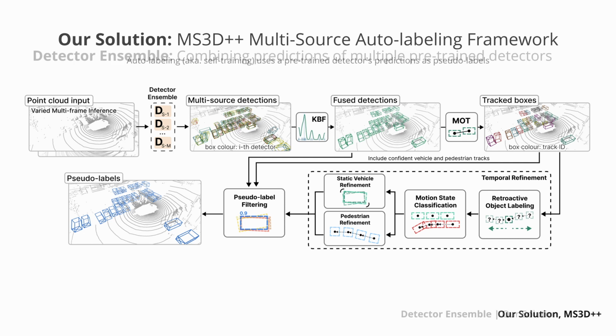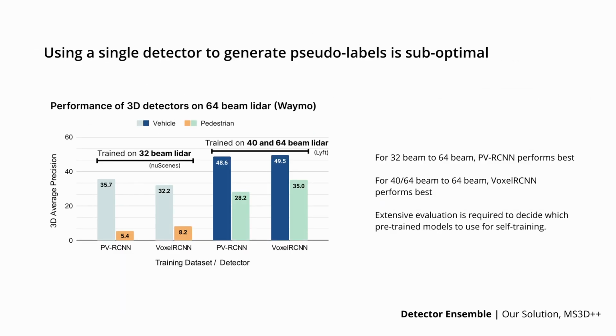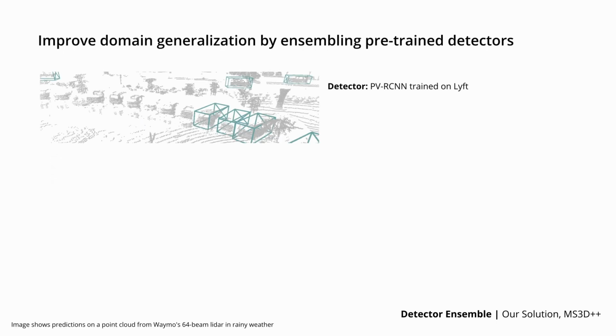of lidar types. Similar existing methods use the prediction of a single detector to generate labels. However, relying on a single detector can lead to highly varied results on different lidar types depending on the detector architecture and its training dataset. The best detector trained on one lidar dataset may not necessarily have the best generalization performance when tested on another lidar dataset. Even if you use the most optimal detector and source dataset pair for a target domain, it may still fail to detect many cars.